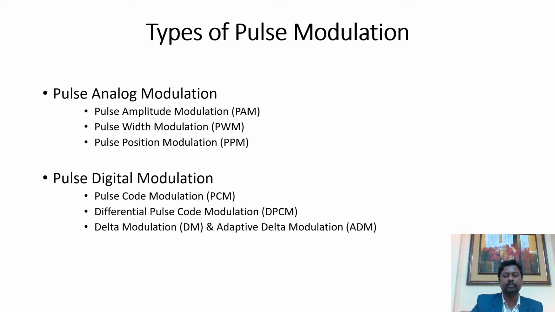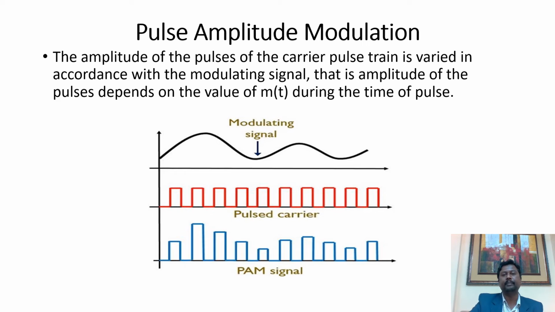Thereafter, in pulse digital modulation, we take continuous pulses, but here the analog message signal is first converted into a staircase signal. Staircase signal means a sequence of pulses. Then that staircase signal is converted into the modulated signal. That type of modulation is called pulse digital modulation. Pulse digital modulation is of types: pulse code modulation, differential pulse code modulation, delta modulation and adaptive delta modulation. Let us first move to pulse amplitude modulation.